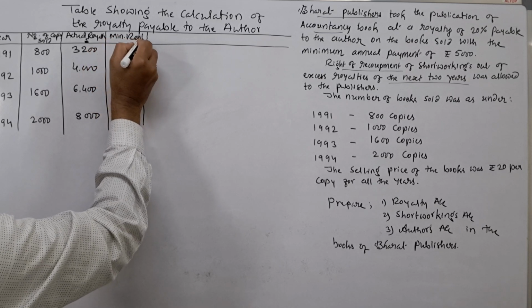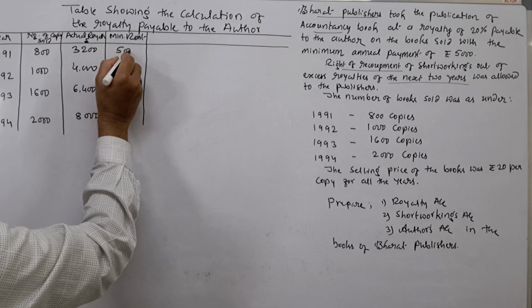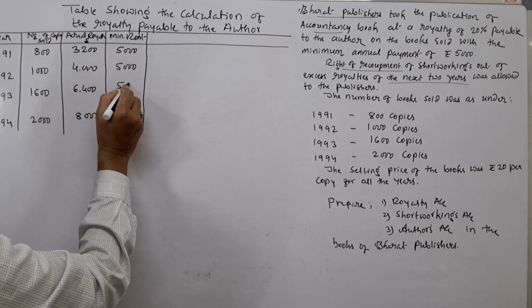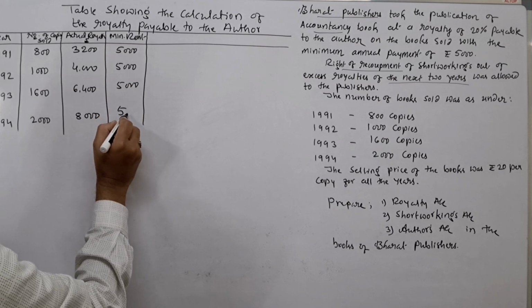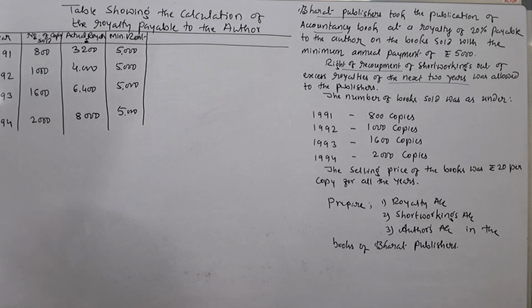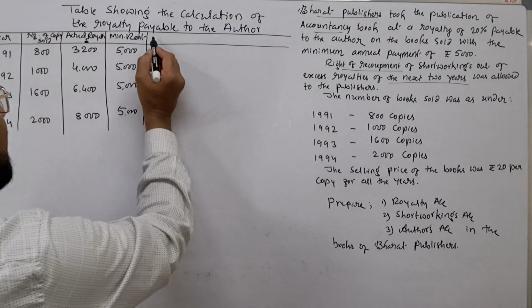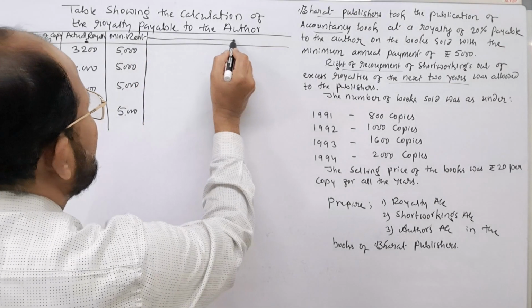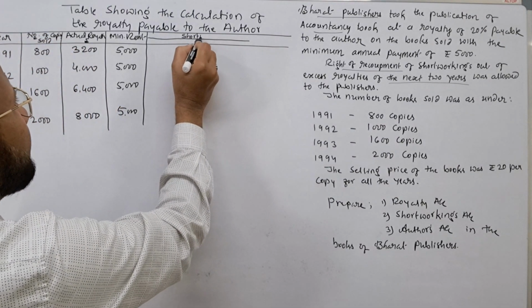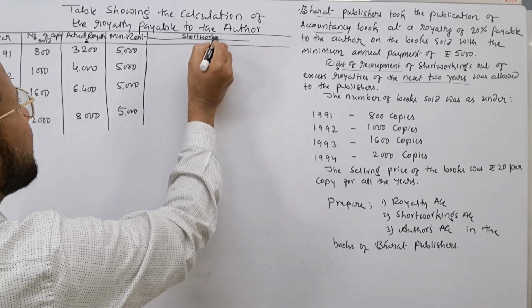Minimum rent in this problem, rupees 5000 is given. 5000, 5000, 5000 and 5000. Same amount is to be written for all the years. After that, we have to calculate short workings. Short workings.